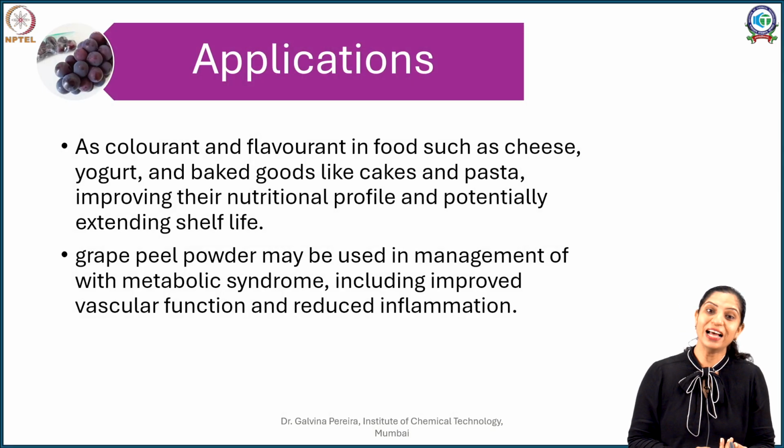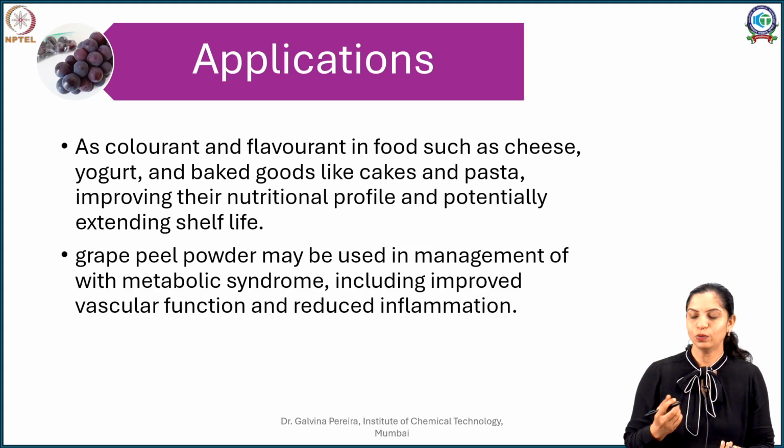Now because of the anthocyanin content, you will see that nowadays there is a need for natural colorants. People don't want synthetic colors added to their food. So if you're thinking of a color like black currant or a purplish hue that you want, grape anthocyanins are readily water soluble pigments.